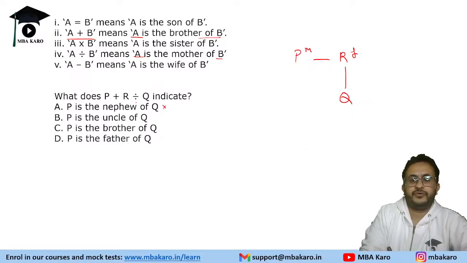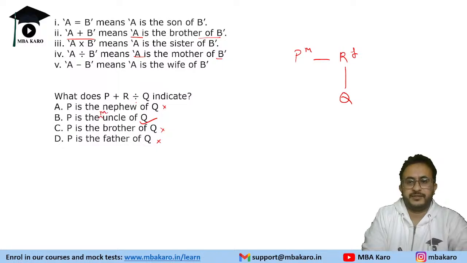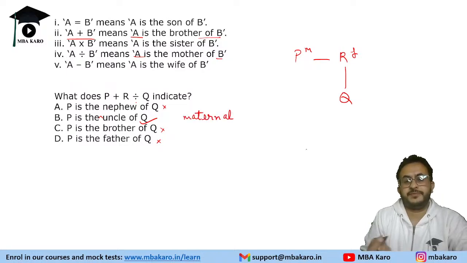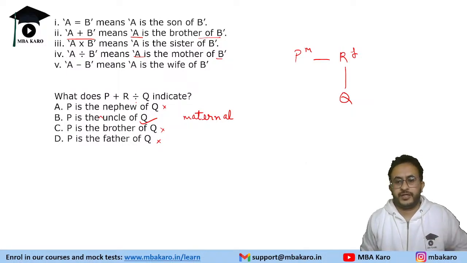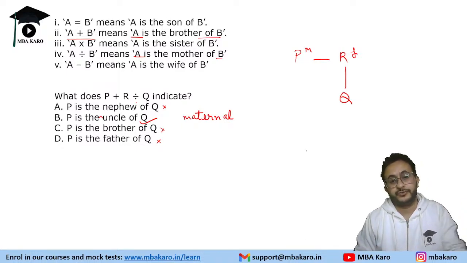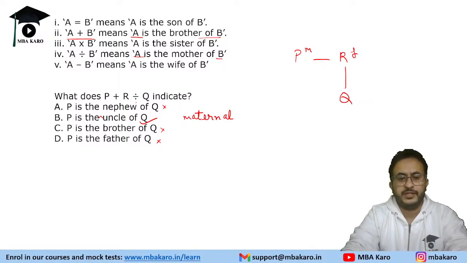P is the nephew of Q? No, P is the uncle of Q, right? P is the brother, and not the father. So obviously it's an uncle. Now sometimes you would say that it is maternal uncle. It is actually maternal uncle because it is mother's brother. As I said, sometimes you are supposed to choose the best possible answer. So if it is mentioned specifically maternal uncle or paternal uncle, you will choose maternal uncle. But if only uncle is given, you will obviously choose uncle, right? So you need to be judicious in answering the questions.